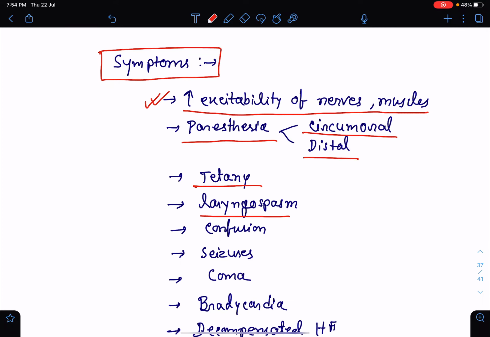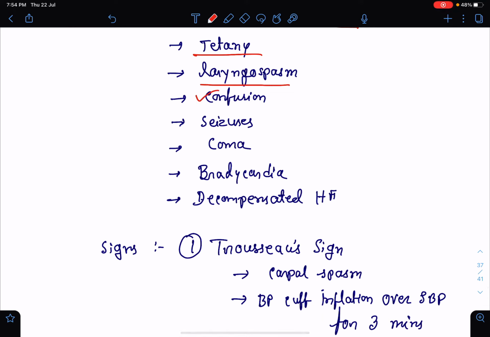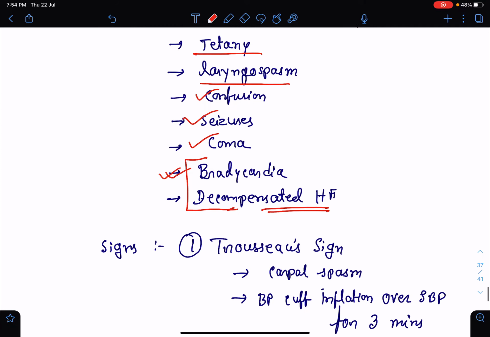There may be laryngospasm. In the central nervous system, it may result in confusion, seizures, or even coma. In the heart, it may result in severe bradycardia, and it may result in decompensated heart failure. So these are a few symptoms of hypocalcemia.